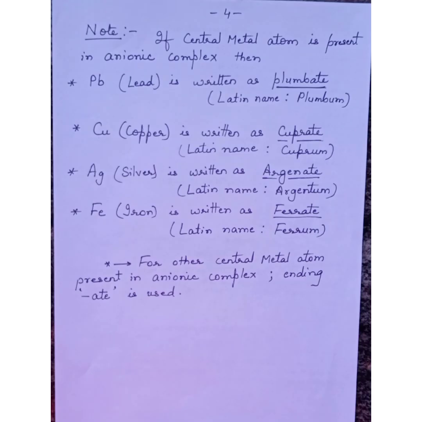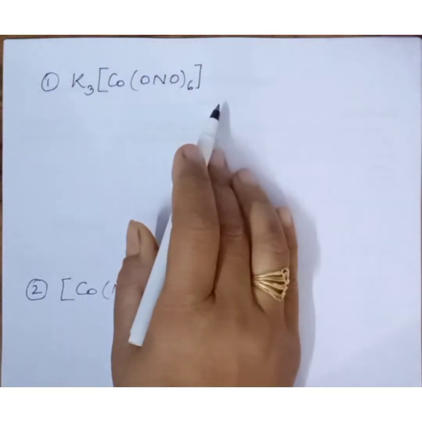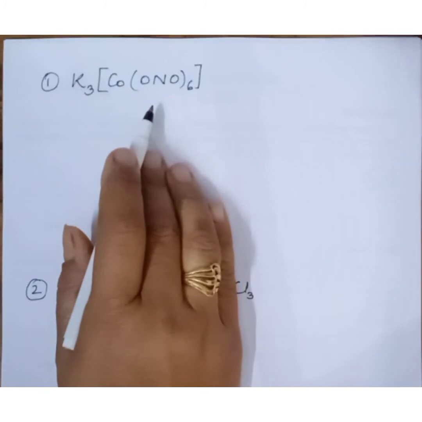If the central metal atom is present in an anionic complex, then -ate is used. For example, lead is written as plumbate, copper as cuprate, silver as argentate, Fe as ferrate. Let us understand the naming of some IUPAC complexes.